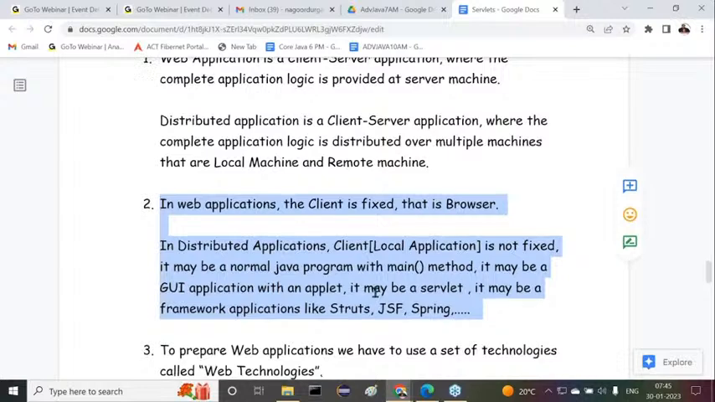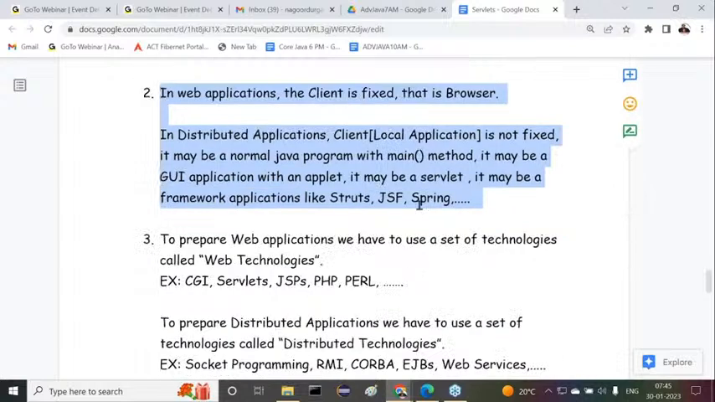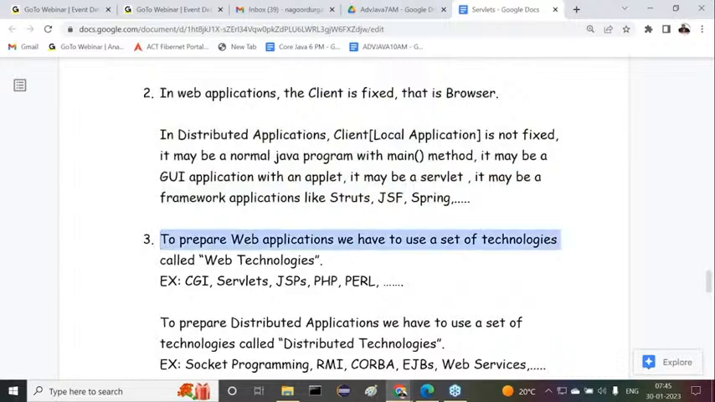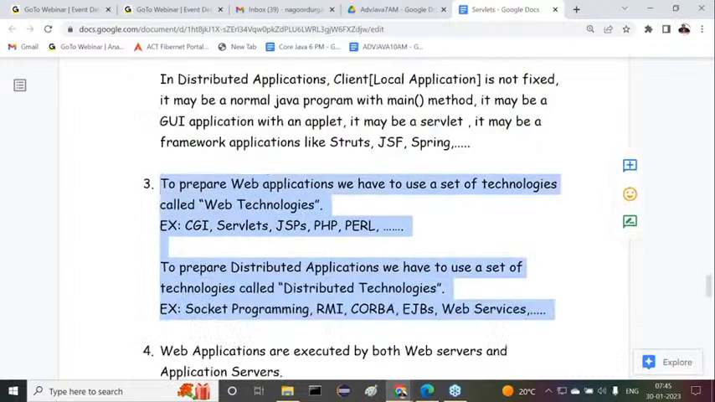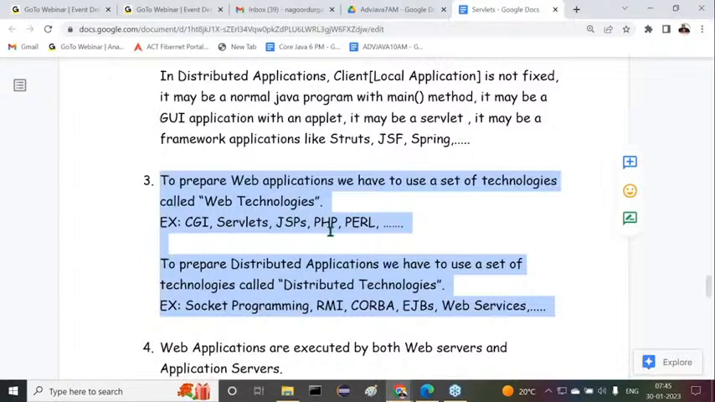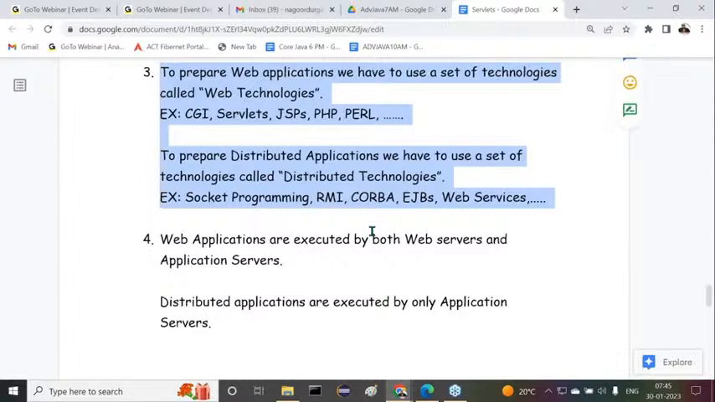Next one. To prepare web applications, we have to use a set of technologies called web technologies. To prepare distributed applications, we have to use a set of technologies called distributed technologies. Examples of distributed technologies are socket programming, RMI, CORBA, EJBs, web services, and so on.